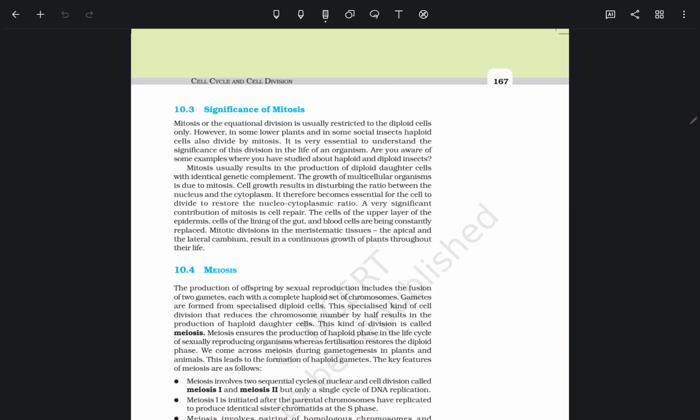Cell growth results in disturbing the ratio between the nucleus and the cytoplasm. It therefore becomes essential for the cell to divide to restore the nucleocytoplasmic ratio between the nucleus and the cytoplasm. The cells of the upper layer of the epidermis, cells of the lining of the gut, and blood cells are being constantly replaced. Mitotic division in the meristematic tissue, the apical and the lateral cambium, results in the continuous growth of plants throughout their life.